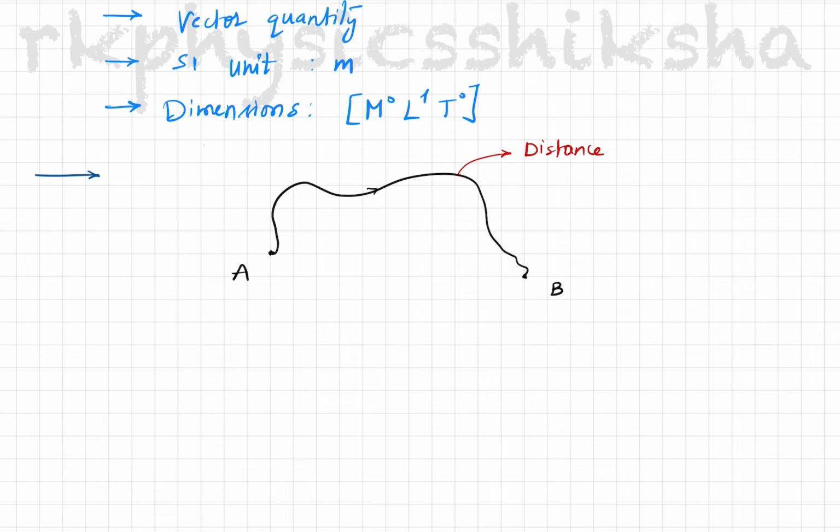Now what is displacement here? The shortest distance between the two points, that is the initial and the final points. So the line from the initial to the final point will be taken as the displacement.